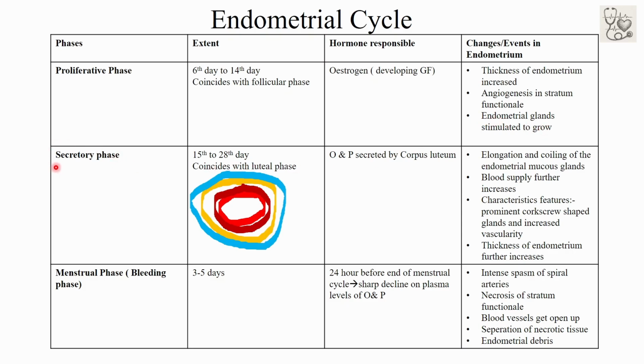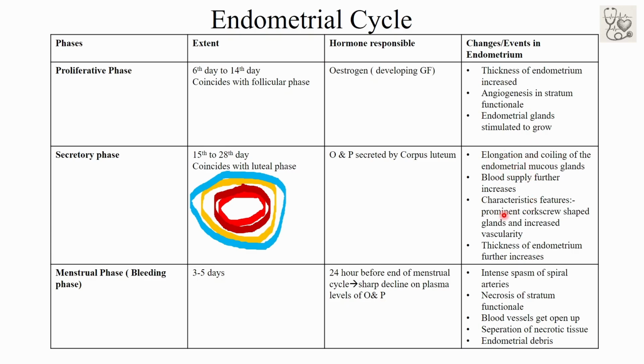Now, talking about the secretory phase, which extends from the 15th day of the menstrual cycle to the 28th day, it coincides with the luteal phase, and the hormones responsible for this phase are estrogen and progesterone, which are secreted by the corpus luteum. So what happens in the secretory phase? There is further elongation and coiling of the endometrial glands.